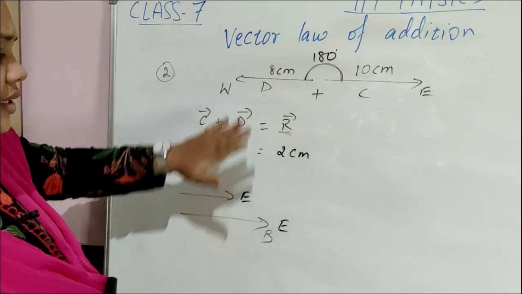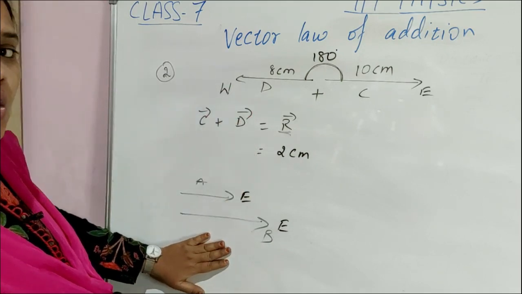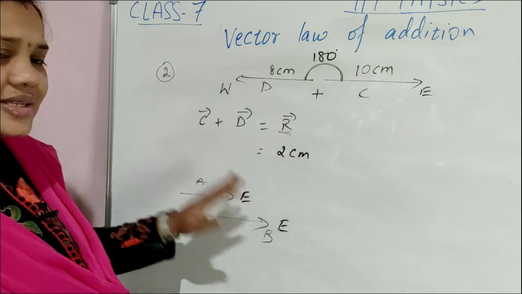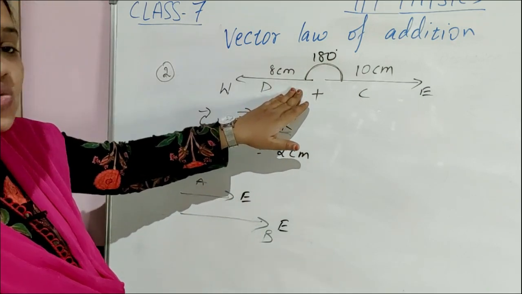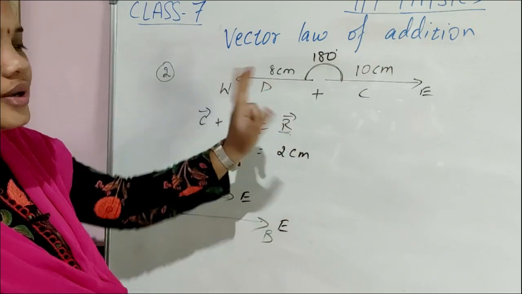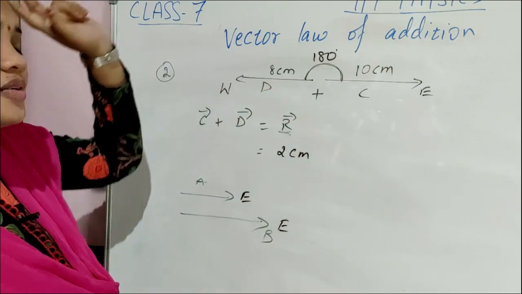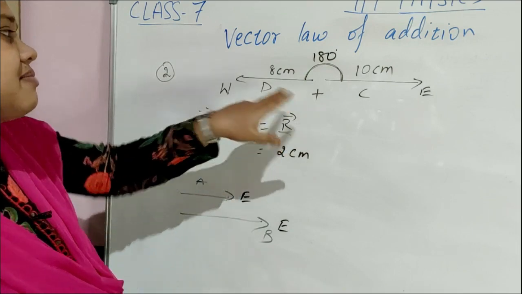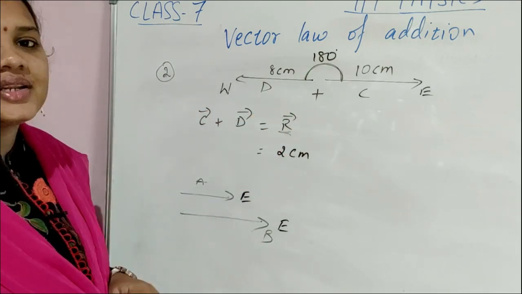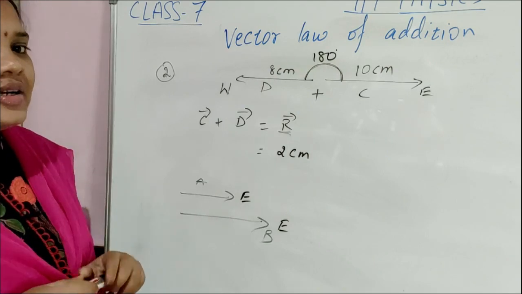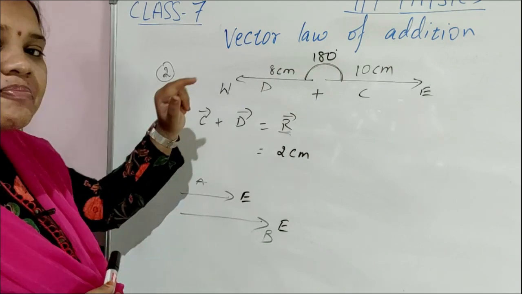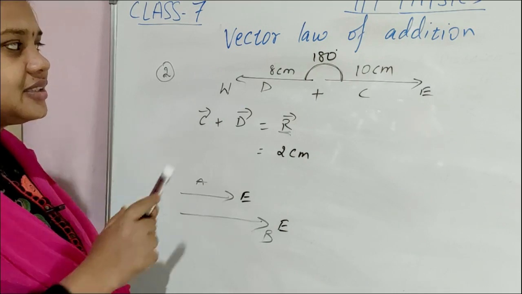Clear? Here angle is 0 degree. Why? Because they both are going in same direction. So you added them. But here angle is 180 degree because both are going in opposite direction. So you have to subtract them. So 10 minus 8, 2 centimeter is the magnitude. What about direction? How to find direction? The direction depends upon the magnitude. Okay, what is the direction?